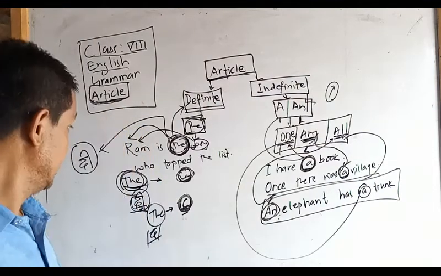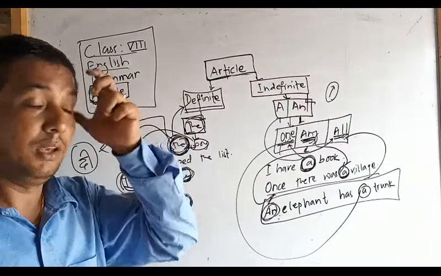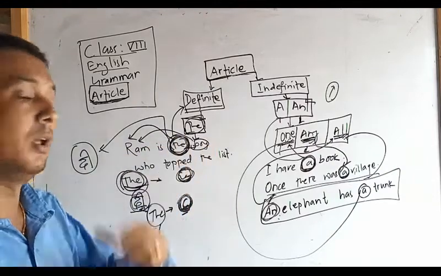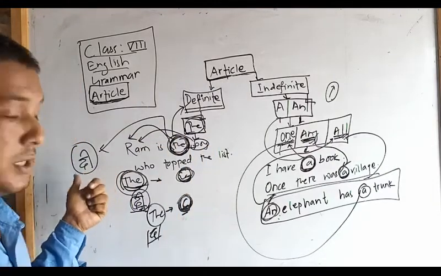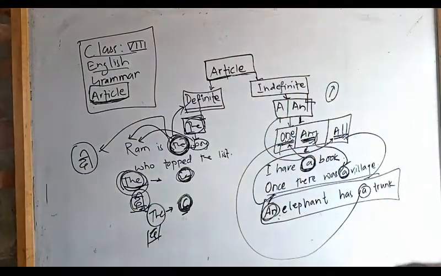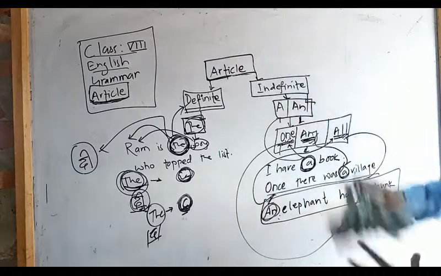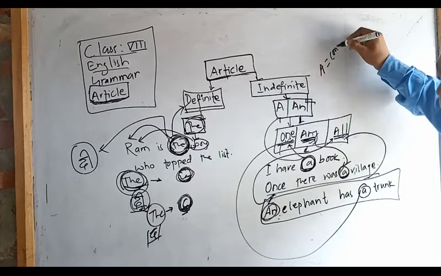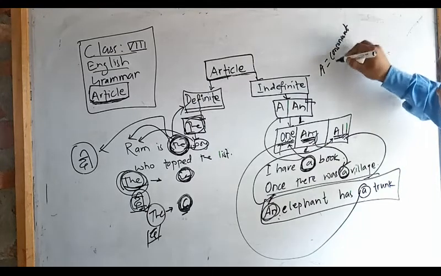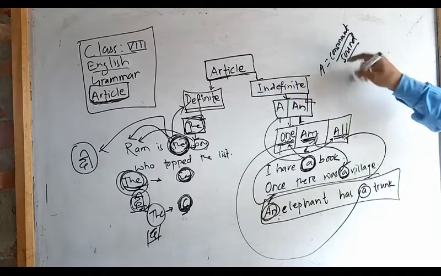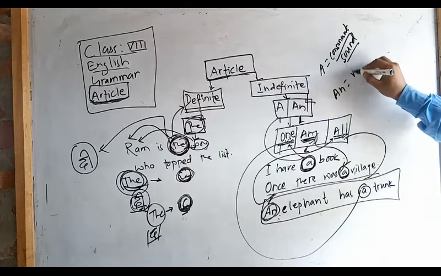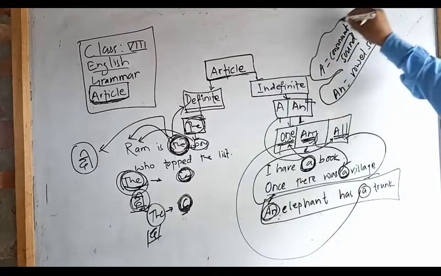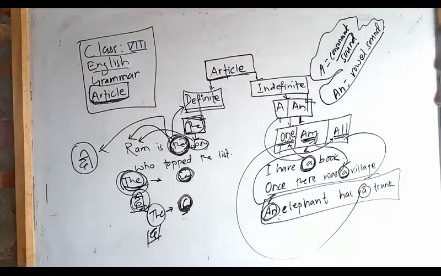Did you get it? If emphasis is given to the noun, whether the noun starts with a consonant or a vowel, its pronunciation is thee. Remember. Now coming to a and an: we know that a is used with a consonant sound, not letter. Remember, consonant sound, and an is used with a vowel sound, not letter. In the next class I will give you detailed information regarding this.